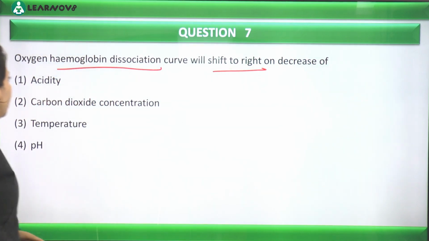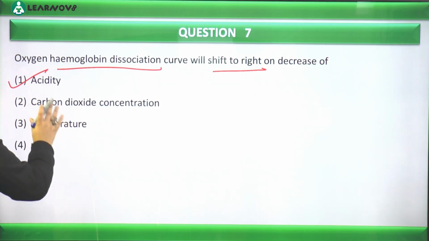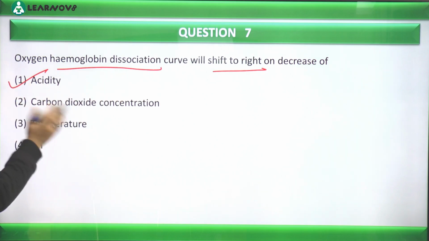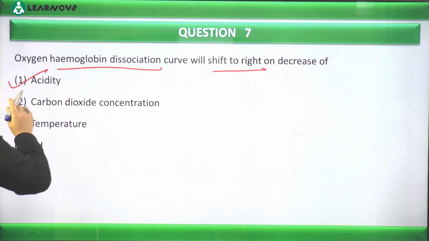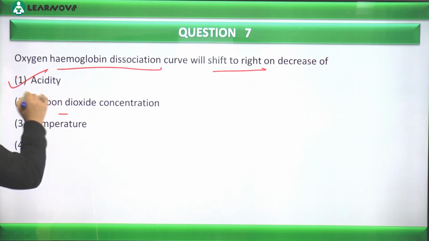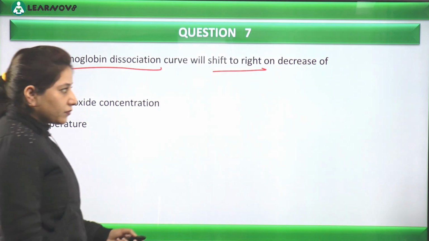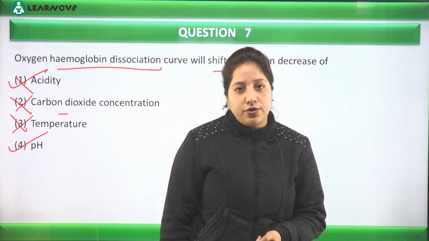Okay, so first is acidity, second carbon dioxide concentration. Right shift होने के लिए acidity, decrease of acidity favor नहीं करेगा. Decrease of carbon dioxide concentration will not favor this. Decrease of temperature will not favor this thing. Okay, yes, this curve can shift towards the right only when there is a decrease of pH value. Is that clear? Okay, so we will say option number 4 is correct.